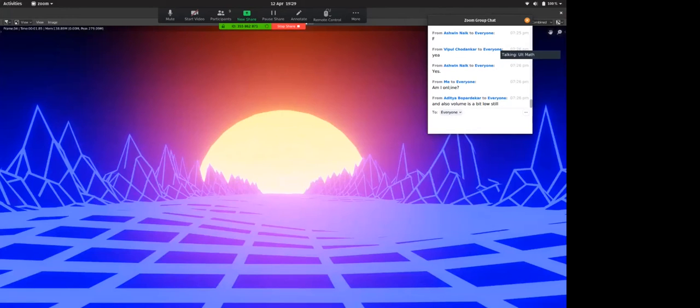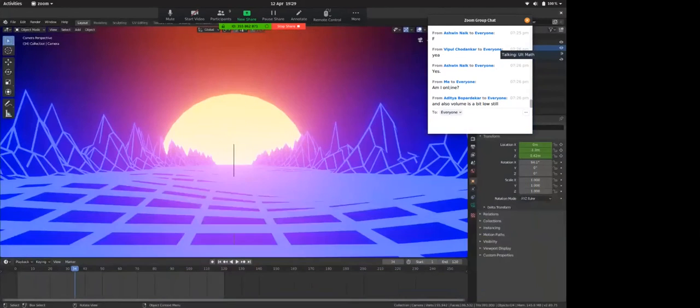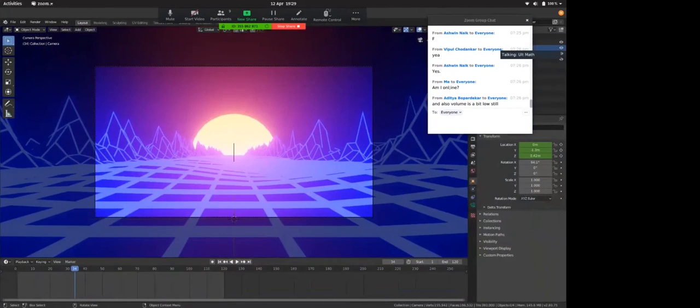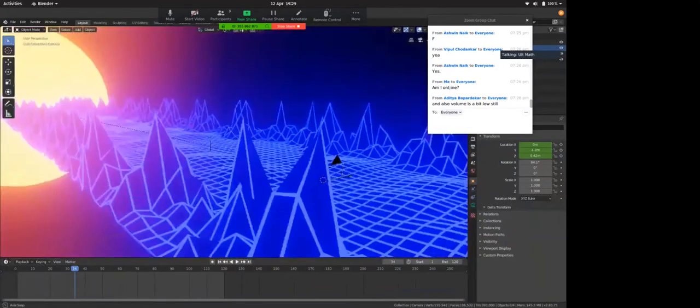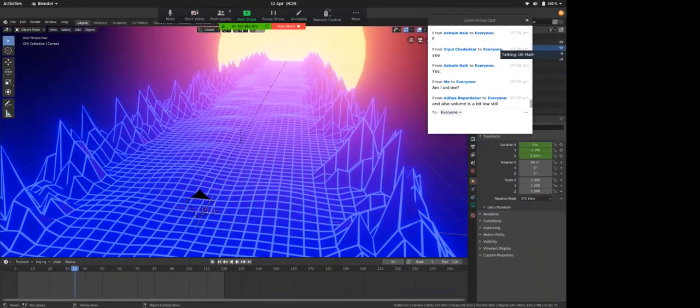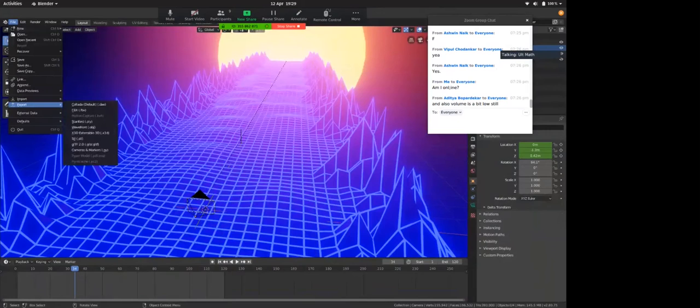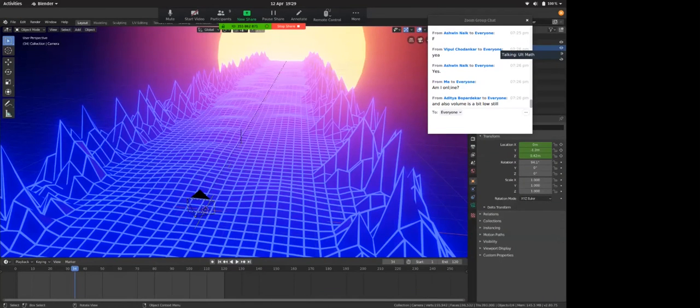So now you have a scene. You can use this in your game by going here, file, export, and FBX. You can export this whole scene as an FBX and import this particular FBX in your Unity project. So once you import this FBX, this scene would be in your Unity project.